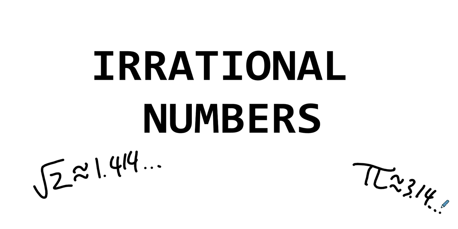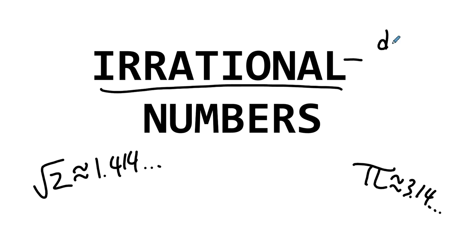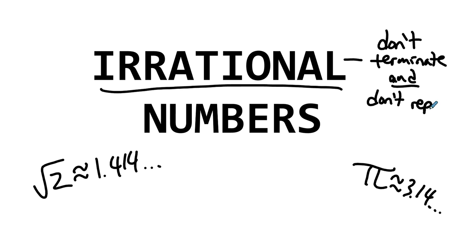Well, what makes them irrational? They are irrational because they don't terminate, meaning they never stop, and they don't repeat. That's what makes them irrational. You never know what digit is coming next in the sequence of numbers. They don't stop and they don't repeat. Well, why don't they repeat?